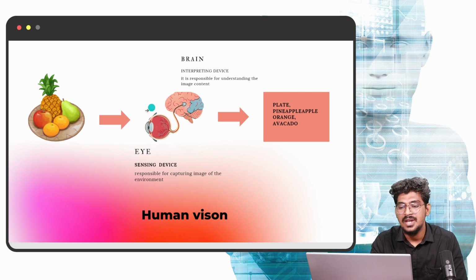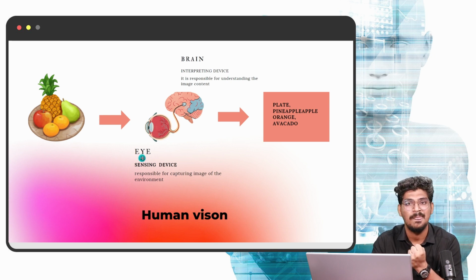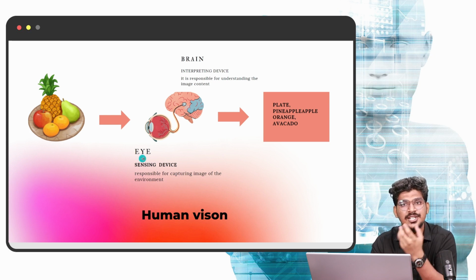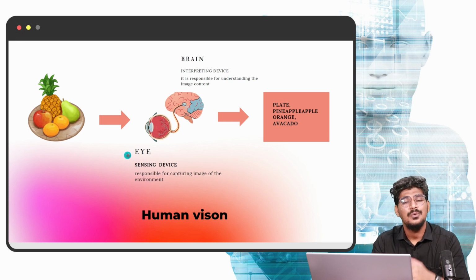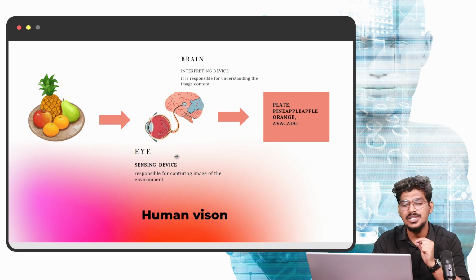You can see here, eye and brain. That is the medium to interpret. For example, the eye is nothing but a sensing device, that means a receiving device. With the help of the eye, we can understand the visual world. We are feeding information through the eye. So that is nothing but the sensing device. What is its responsibility here? The sensing device is responsible for capturing the image of the environment.